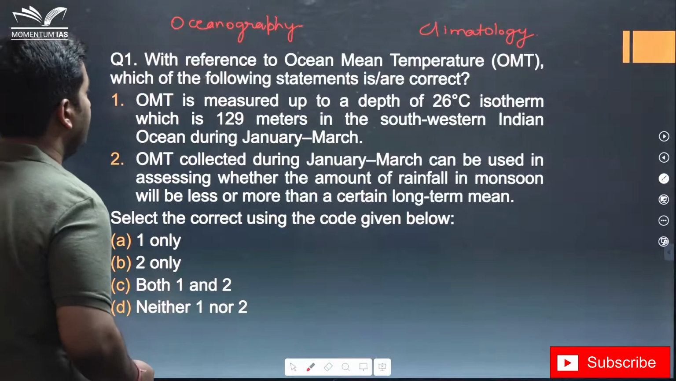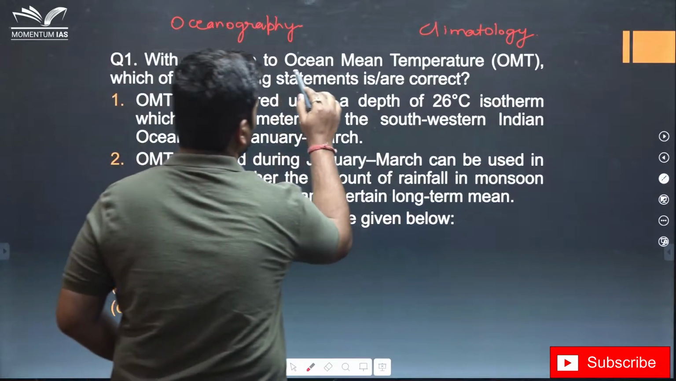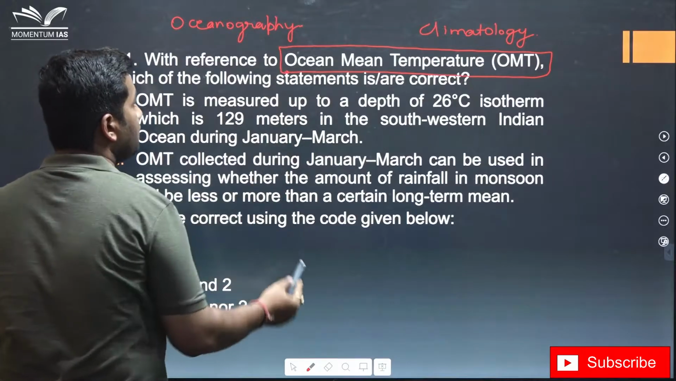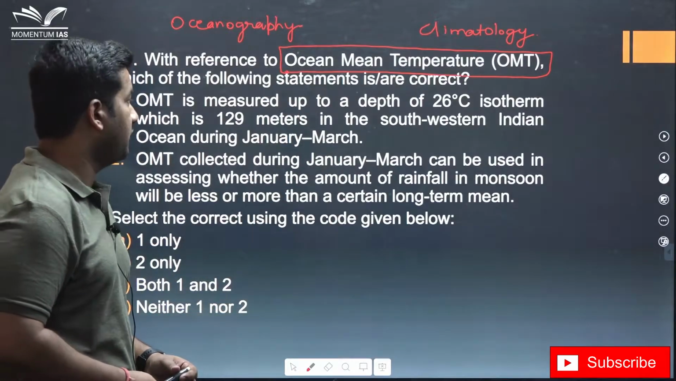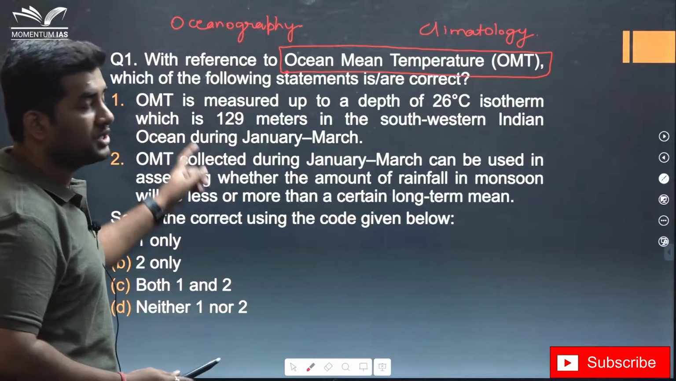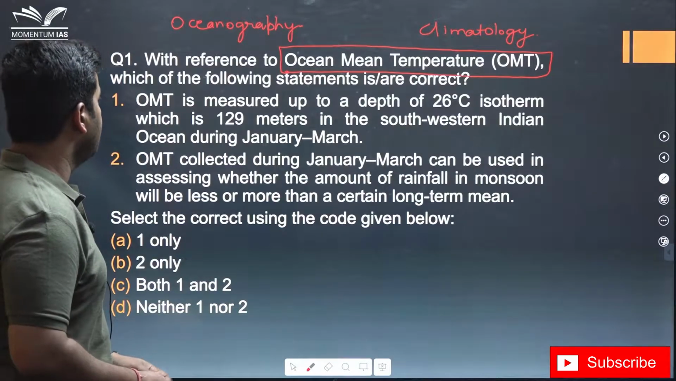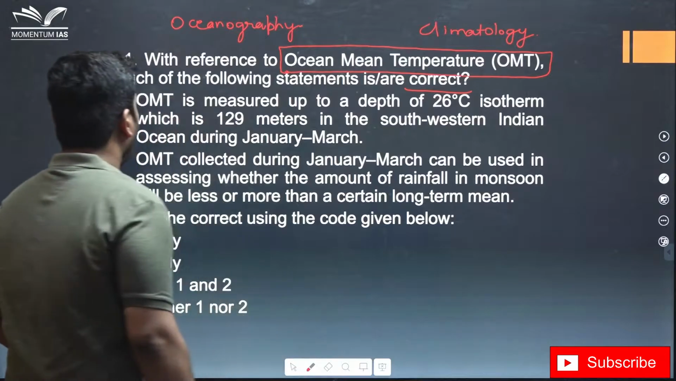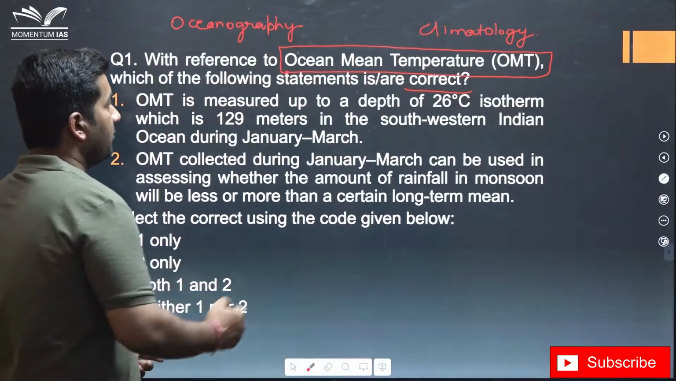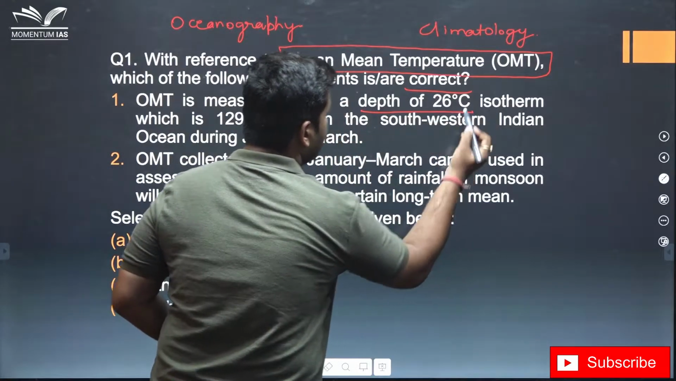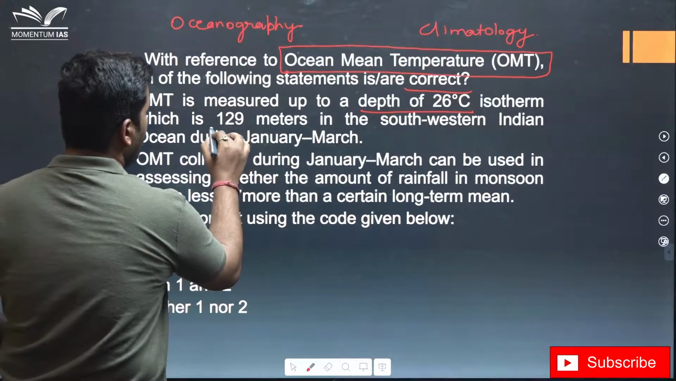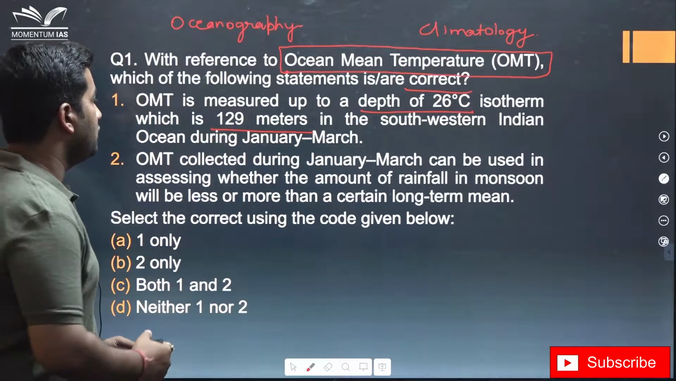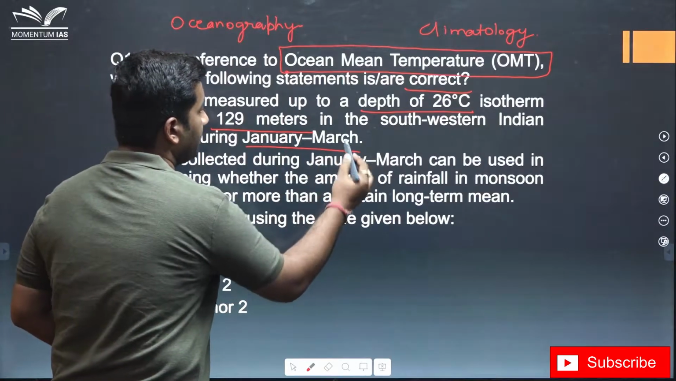The question says, with reference to ocean mean temperature. We should know what ocean mean temperature is: the average temperature that our ocean surface has, as well as the deep ocean, which of the following statements is correct? Ocean mean temperature is measured up to a depth of 26 degrees centigrade isotherm, which is 129 meters in the southwestern Indian Ocean during January to March.